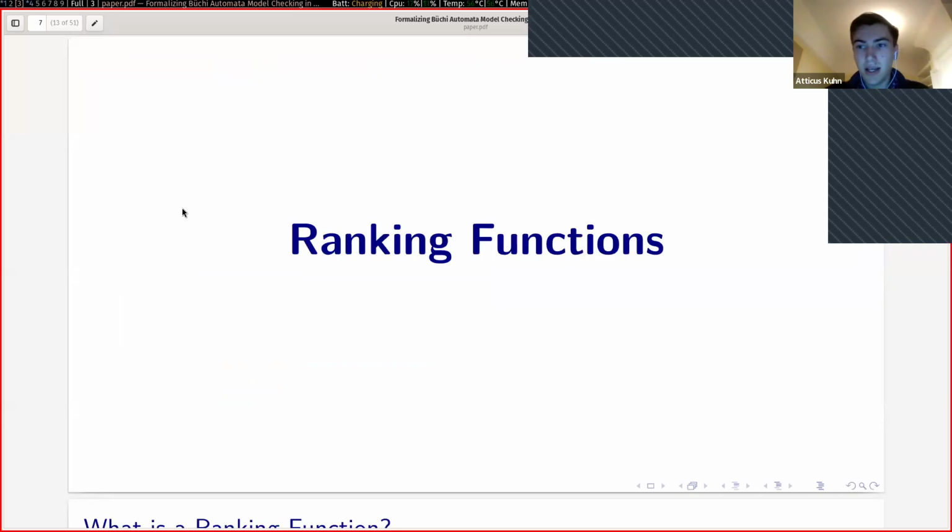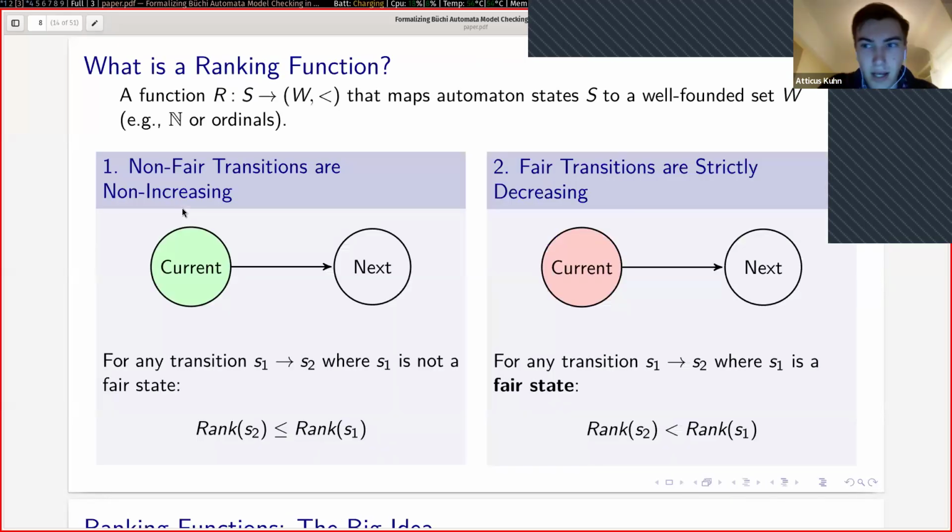Now I'd like to give a more explicit definition of what I mean by a ranking function. You can think of it as a function R from S to W, where S is our set of automata states and W is a well-founded set. By well-founded, I just mean that there are no infinite chains of descent. For this talk, you can just think of W as being either the natural numbers or the ordinals, because the natural numbers are sufficient for proving the termination of a finite program, and the ordinals are sufficient for proving the termination of an infinite program.